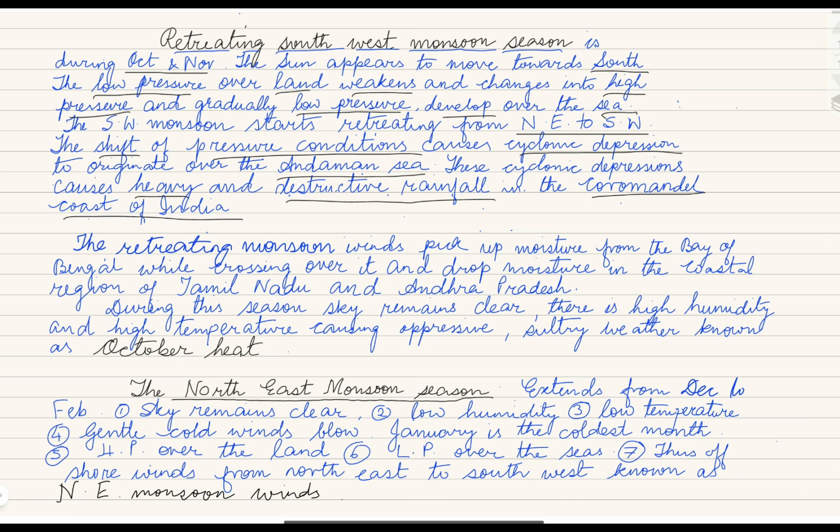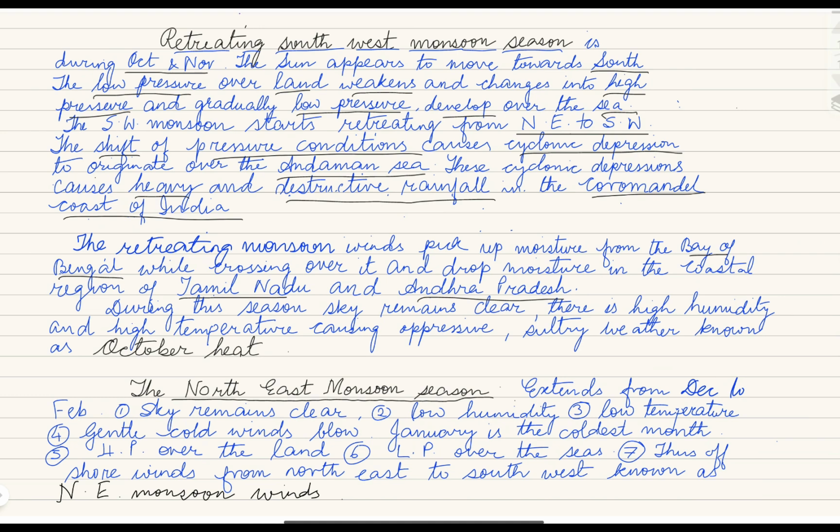The retreating monsoon winds pick up moisture from the Bay of Bengal while crossing over it, and drop moisture in the coastal region of Tamil Nadu and Andhra Pradesh. So children, the retreating southwest monsoon lasts October, November.